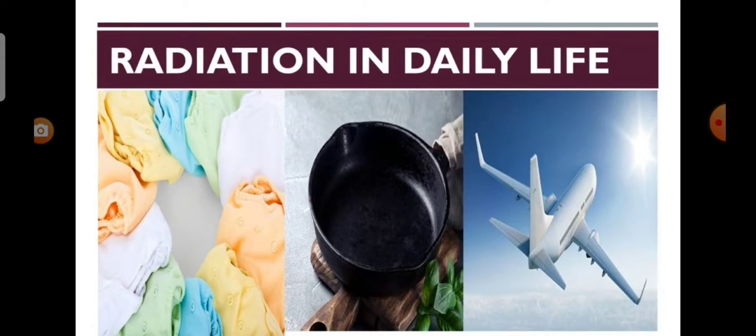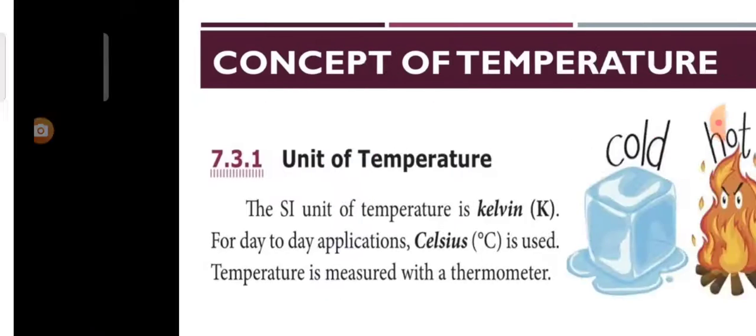We see radiation in daily life. White or light colored clothes are good reflectors of heat. They keep us cool during summer. The base of cooking utensils is blackened because a black surface absorbs more heat from the surroundings. The surface of an airplane is highly polished because it helps to reflect most of the heat radiation from the sun.